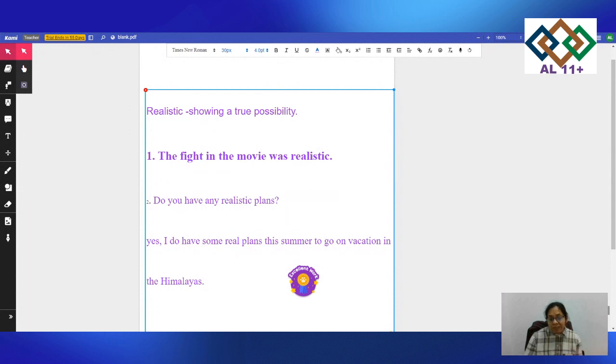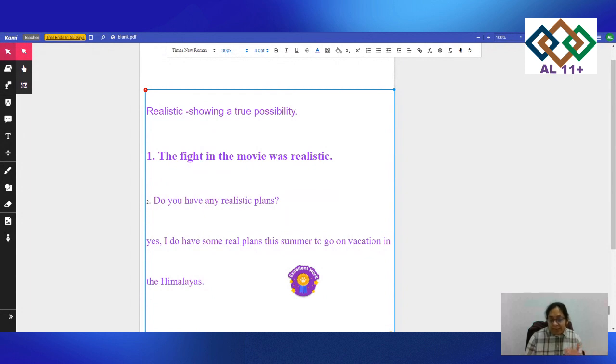So in this one, I have used: do you have any realistic plans? I will tell my daughter, okay, the word realistic means showing a true possibility. Now you will be using this word in your sentence. So my daughter, or your child, has used it in a sentence: do you have any realistic plans? Afterwards, I would ask your child to carry on writing more sentences, because you have used this word, you could use more sentences now.